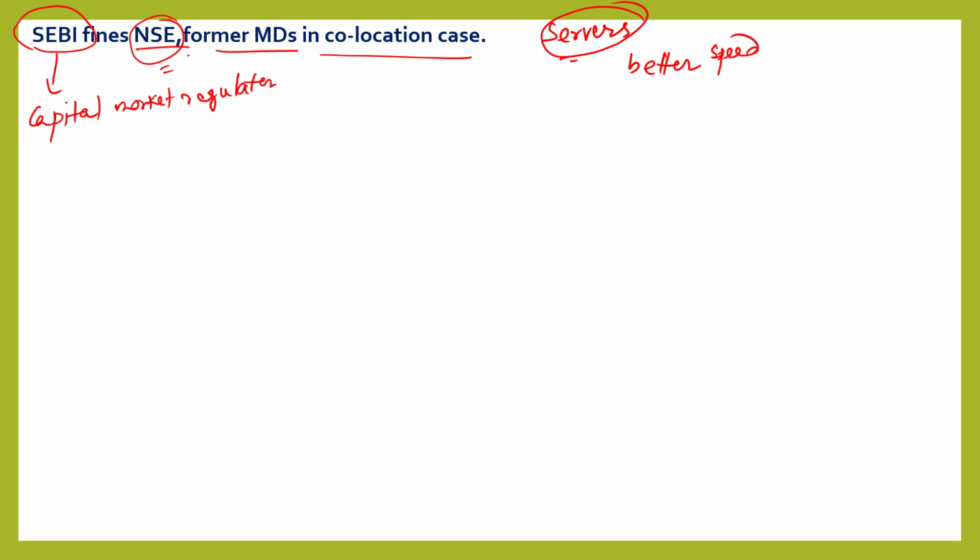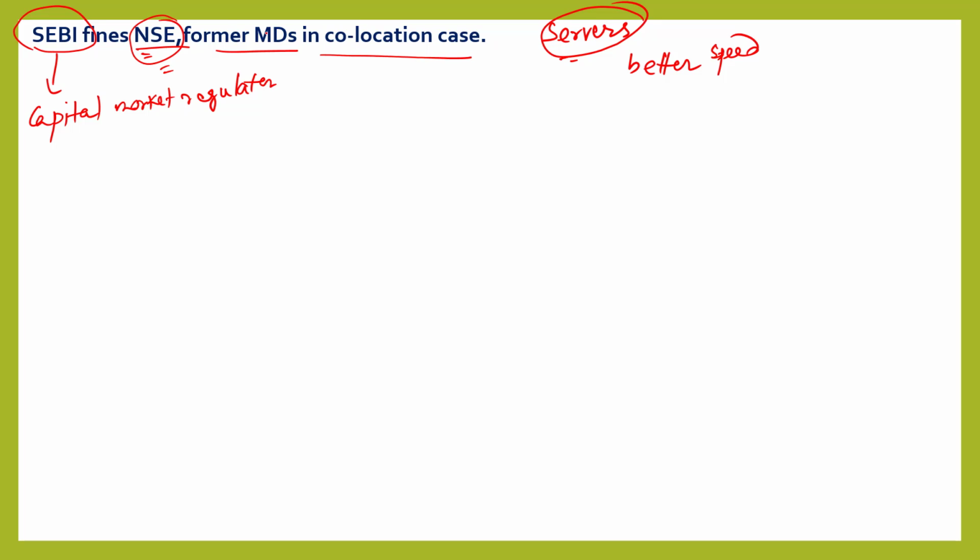So if servers are within the location of the stock exchange, transactions will be swifter, and you can do real-time transactions more efficiently. In the case of SEBI fining NSE, there were some anomalies in allocating these spaces to different brokerage firms.